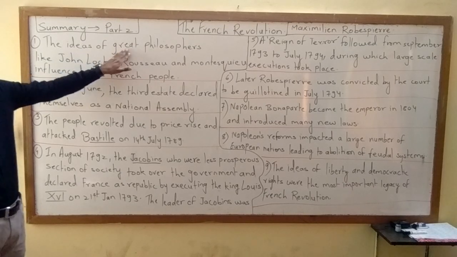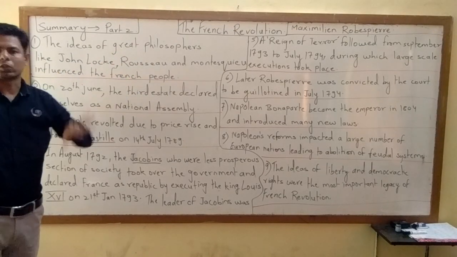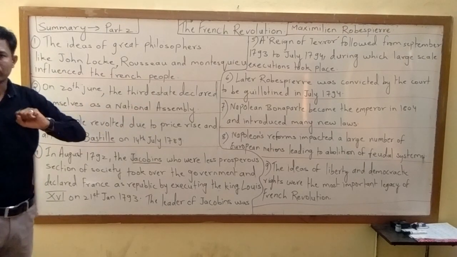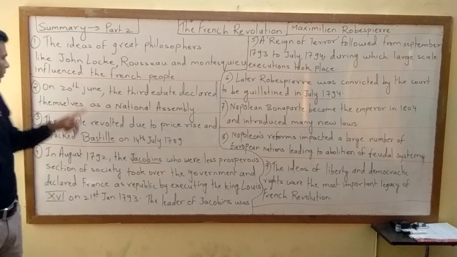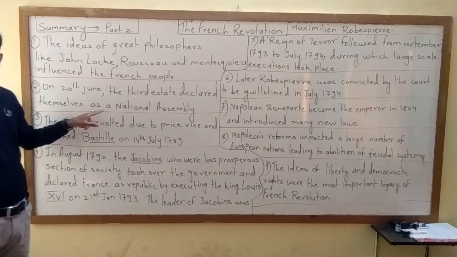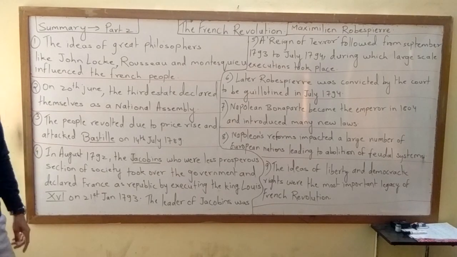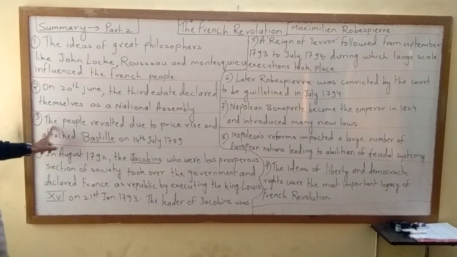Now, after these great philosophers, John Locke, Rousseau, and Montesquieu, made the people aware, they taught the people how to revolt. The very first step was taken by the people of the third estate. They declared themselves as the National Assembly. On which date? 20th June. Then let us look at the next point.